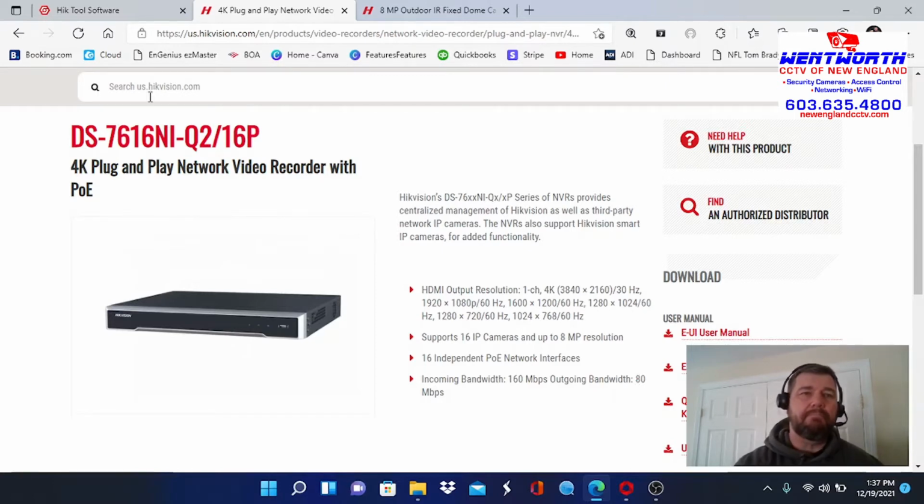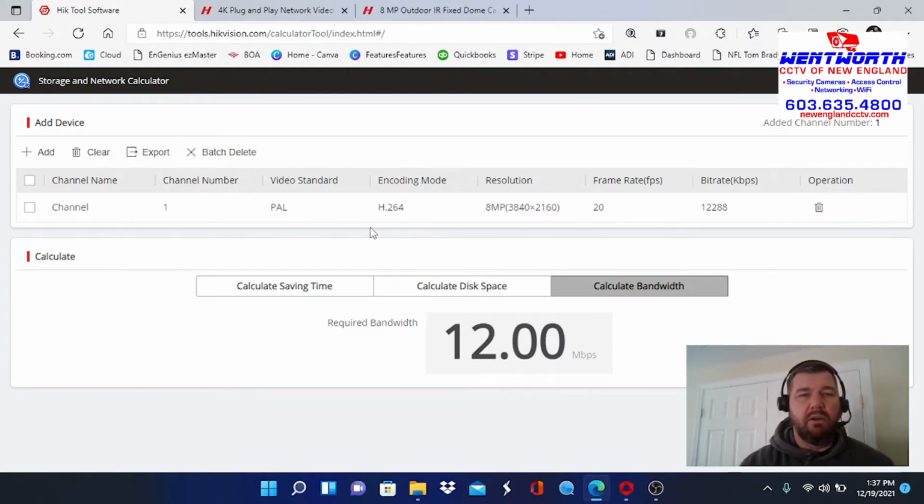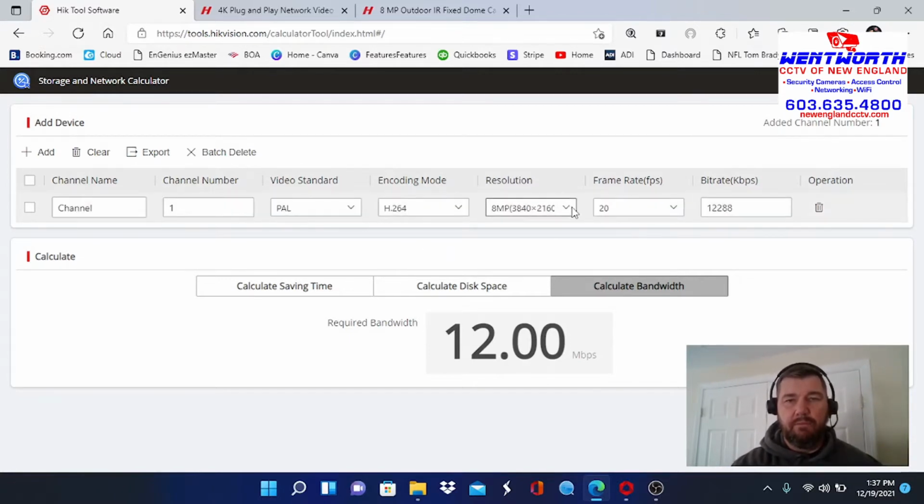Okay, fair enough. The next thing we're going to do is use our Hik-Connect converter to tell us how much bandwidth our camera is going to use. We are going to say we have 8 megapixel. We already talked about it, 4K is 8 megapixel. We're going to say 20 frames per second, and H.264 compression for encoding.